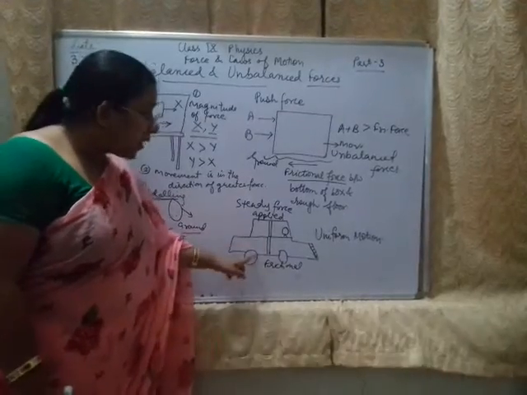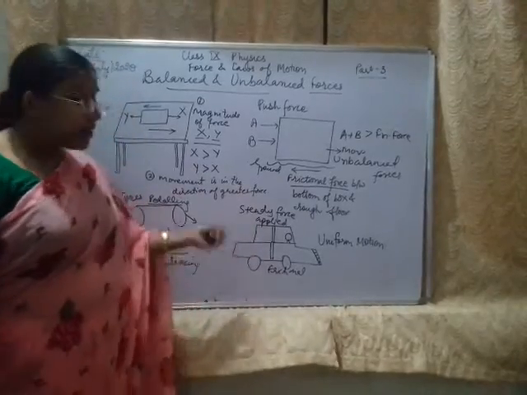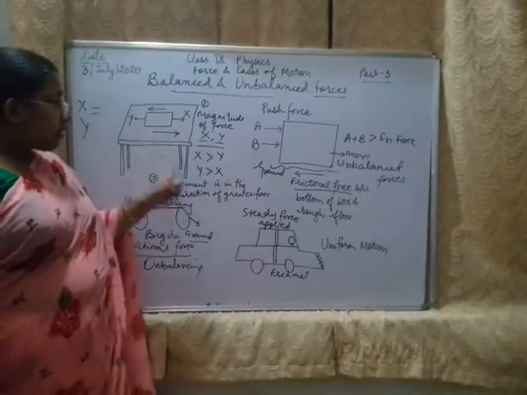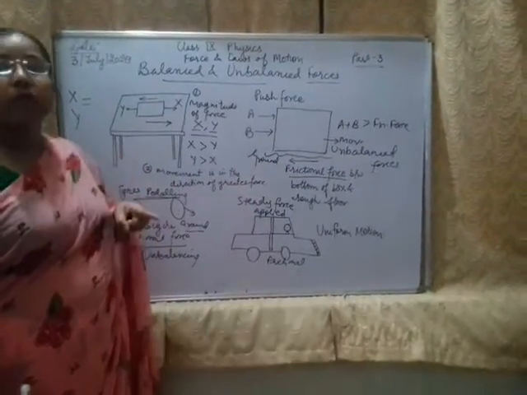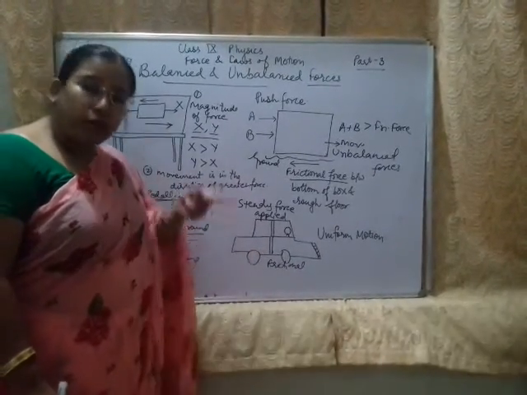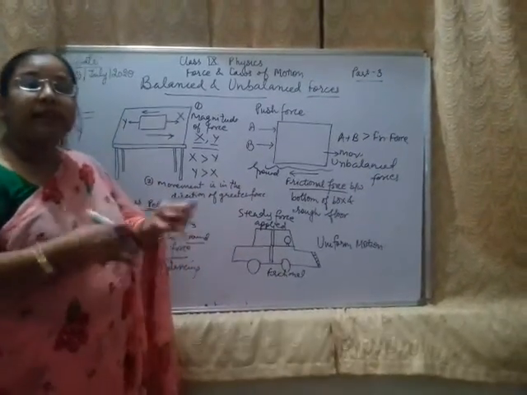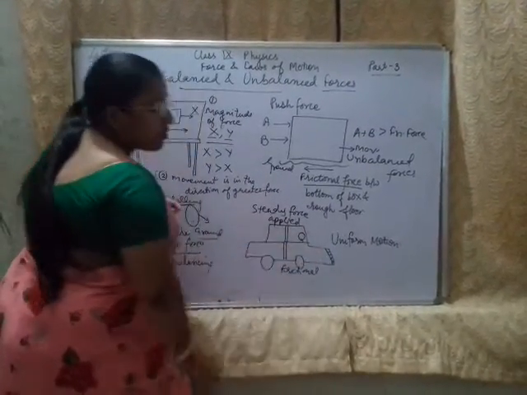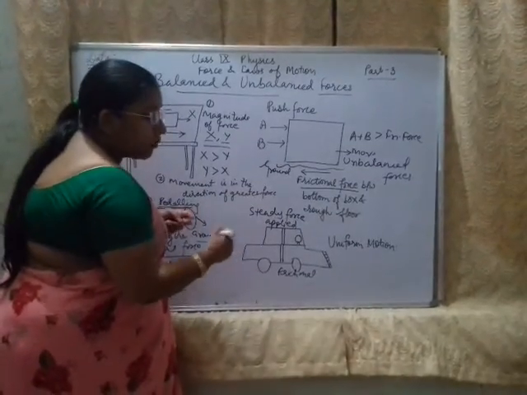So at that point of time, these two forces are equal, and we say that balanced forces are necessary for maintaining uniform motion. So we have studied that it is not always necessary that balanced forces do not produce any motion. Balanced forces do produce motion in case of uniform motion, but unbalanced forces are always necessary to accelerate the motion. How? If we change the speed of this car or we accelerate the car, then what happens?